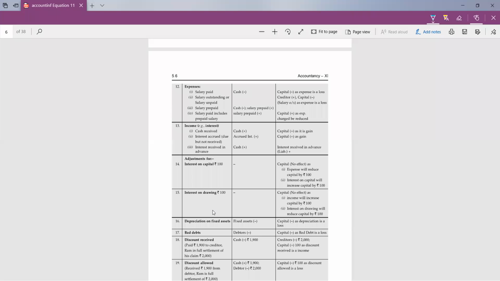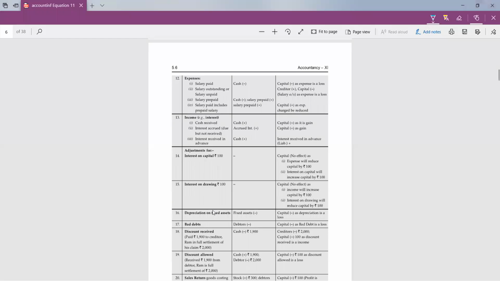Okay. So any expense, salary, salary paid includes prepaid salary, any expense, rent, any like stationery purchased, office expense paid, refreshment, then all these will be deducted from cash as well as from capital. Any income received, any cash received, then definitely it will be added in capital, like commission received and interest received, rent received. So it will be added in the capital, and on the other hand side, as it is received in the form of cash, so it will be added in cash.